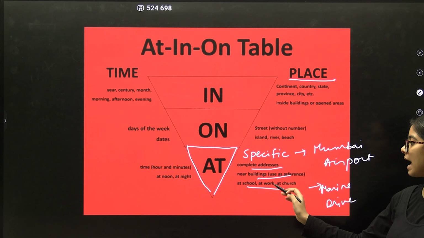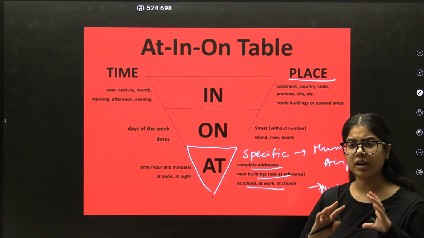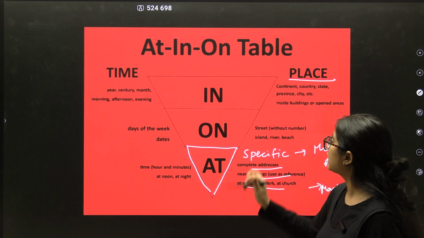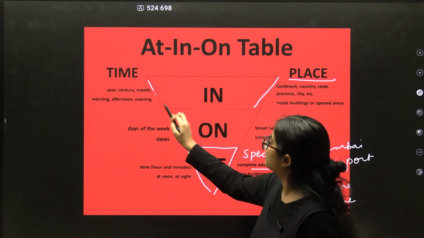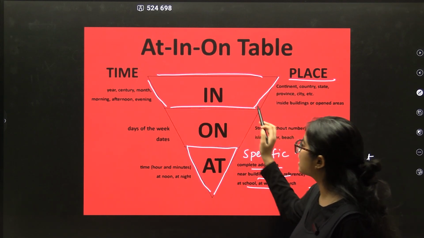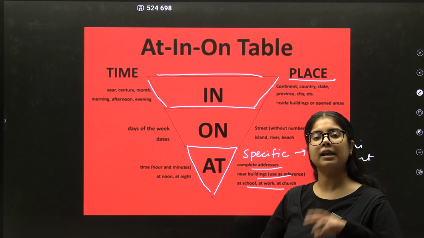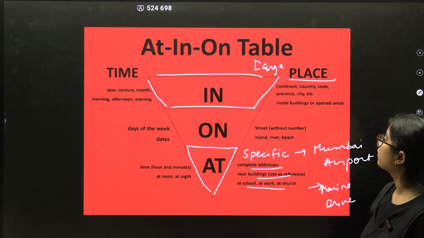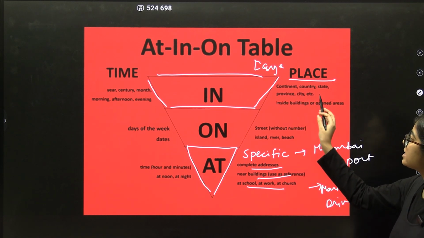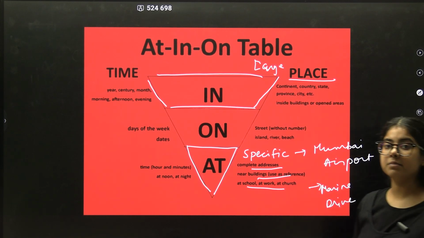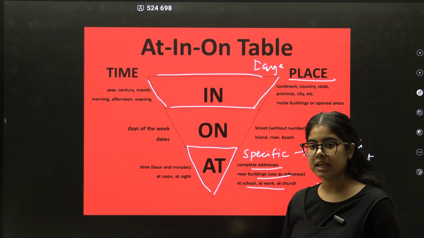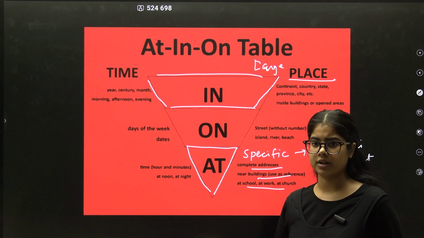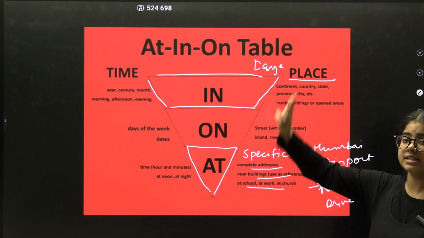Meet me at school, at work, at church. Okay, all the specific areas के साथ हमेशा at. फिर आता है in. Now, because it has the largest areas, in is used for all the large areas. For example, continent, country, state, province, city. Meet me in Mumbai, meet me in India, meet me in USA, meet me in Asia, in Australia. Right? All the large areas